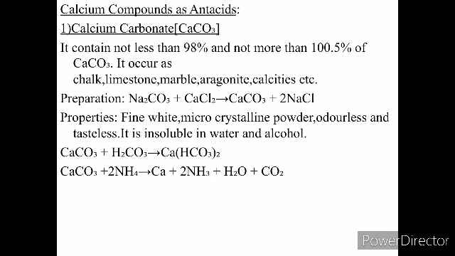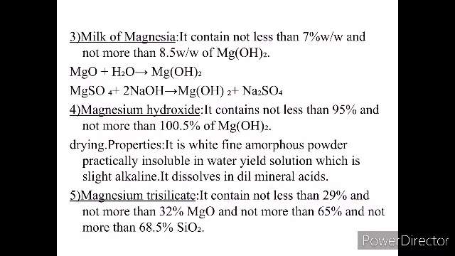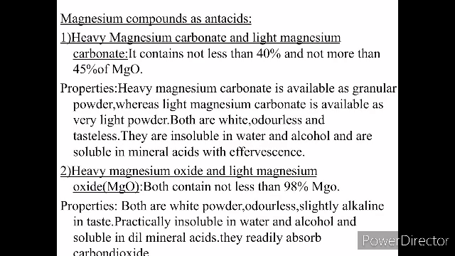If we see the reaction, it reacts with carbonic acid that gives Ca(HCO3)2 and reacts with ammonia to give calcium, ammonia, water and carbon dioxide. Now talk about magnesium compounds as antacids. They have heavy magnesium carbonate and light magnesium carbonate.